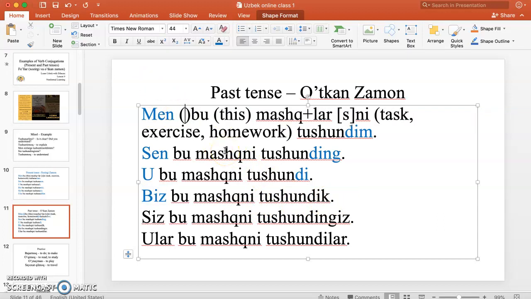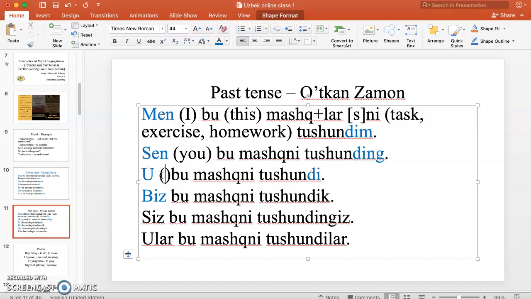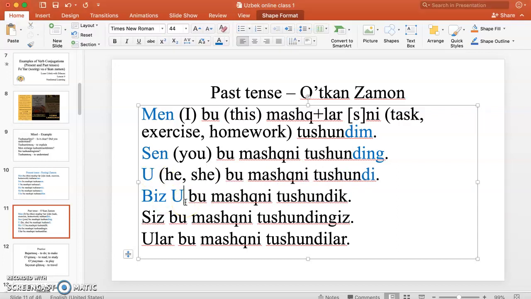Let me just make sure that you have this. And I'm not writing the translation because you know what we're talking about. We're using the same verb, tushunmoq. U could be he, she. Biz, we. Okay.